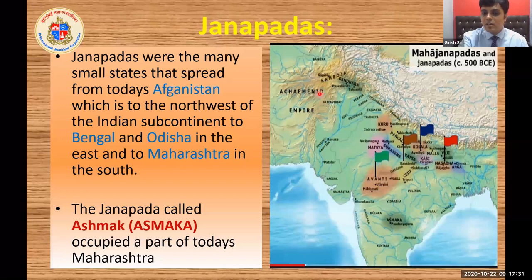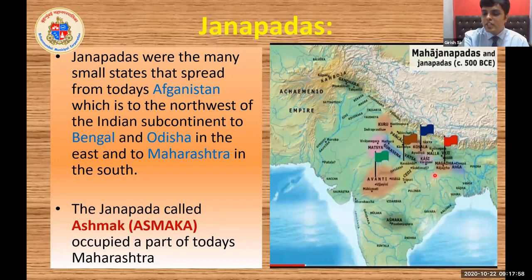The Mahajanapadas or the Janapadas extended right from Afghanistan in the northwest. See, this direction is northwest, to Bengal and Odisha in the east. See, the pointer is moving in that direction. This part is the east of India.